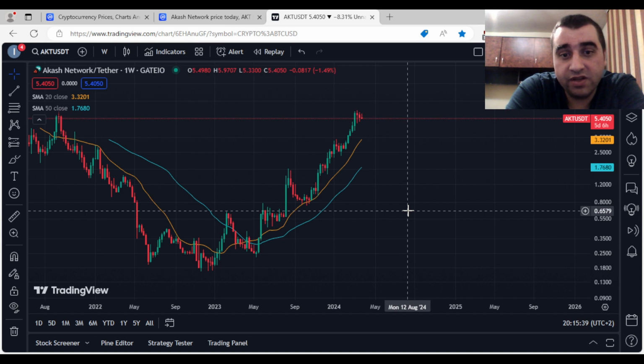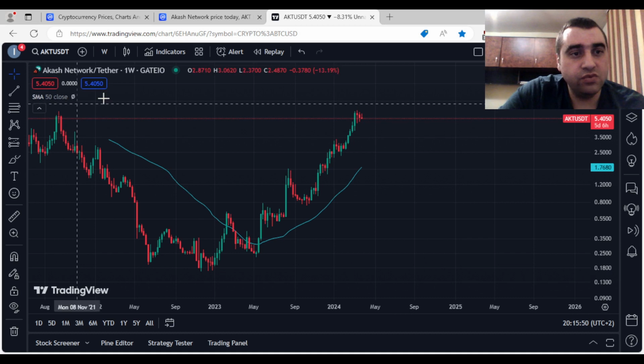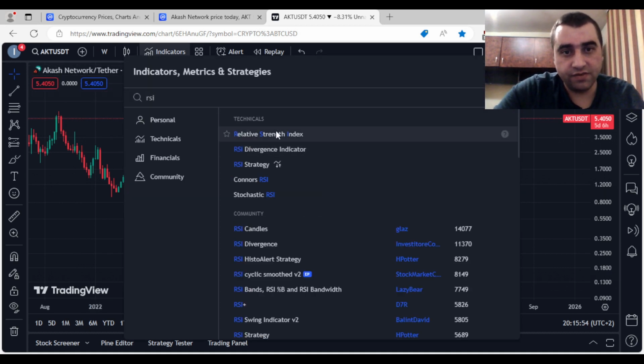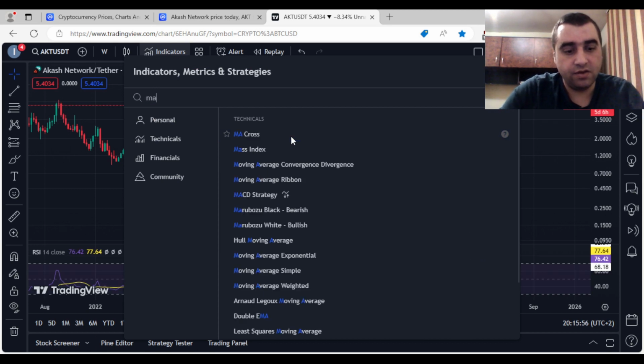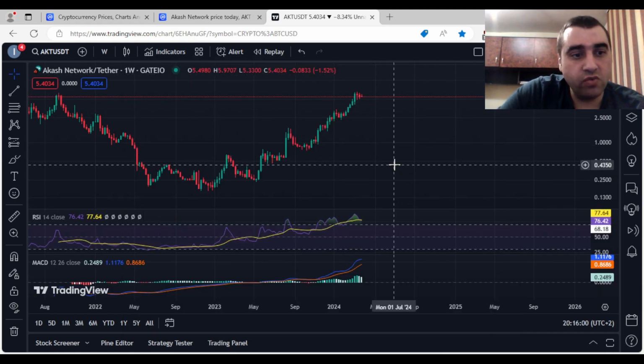But we will wait and see if we will have an altcoin season like we had in 2021. Okay, let's look also on other indicators, and for this we will use RSI, relative strength index, and MACD, moving average convergence divergence. And on weekly they are both bullish.